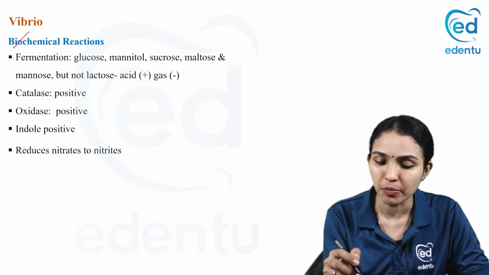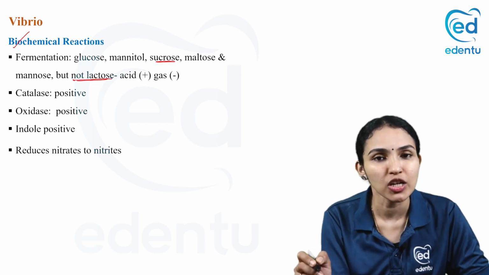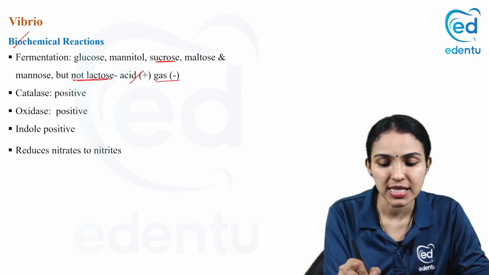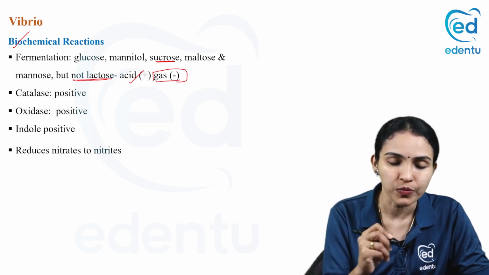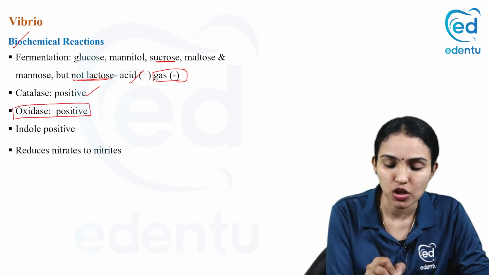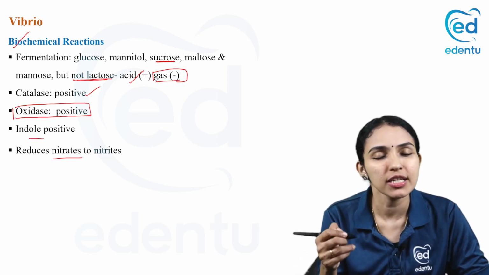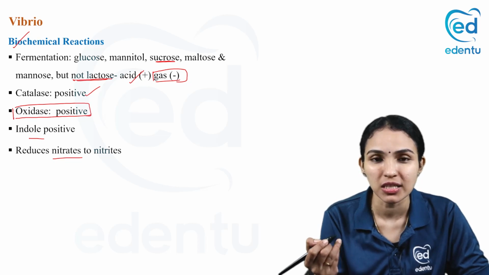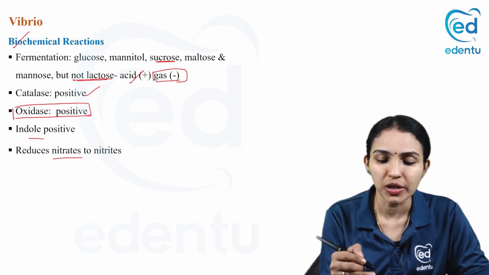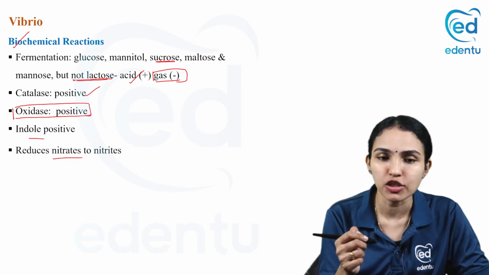I told you it ferments a number of sugars, including sucrose, but it doesn't ferment lactose. That is why MacConkey agar shows non-lactose fermenting colonies. Vibrio will produce acid, but gas is absent. No gas production for Vibrio. It is catalase positive, and this reaction you should not forget, Vibrio cholerae is oxidase positive, indole positive. It can reduce nitrates to nitrites. There are certain other specific tests for Vibrio, like the string test positive, nitroso-indole positive, of which the better ones you have to remember are sucrose fermenting, non-lactose fermenting, catalase and oxidase positive, indole positive.